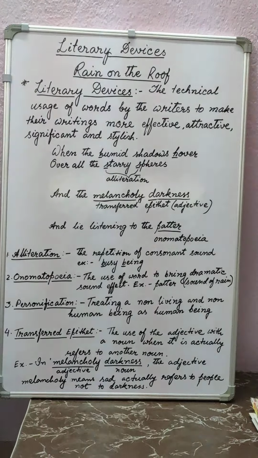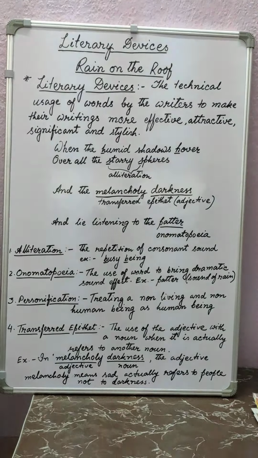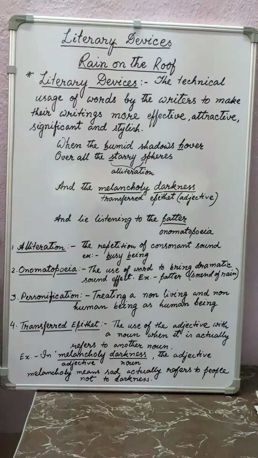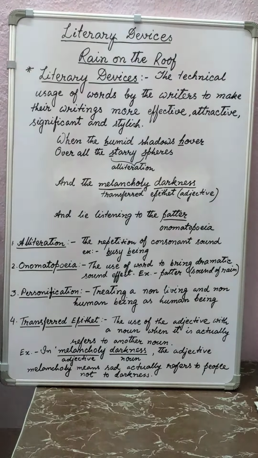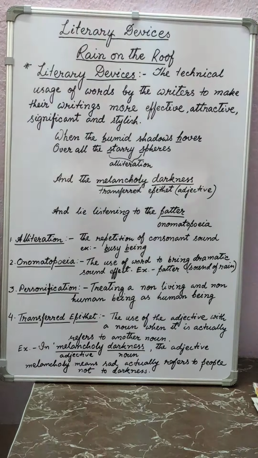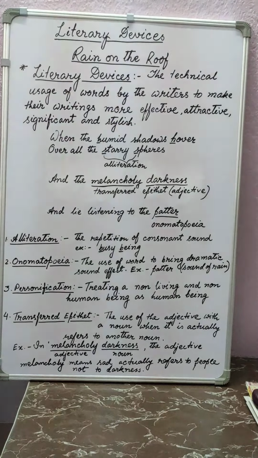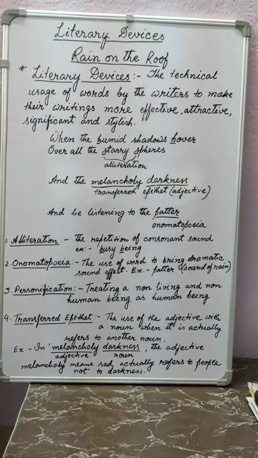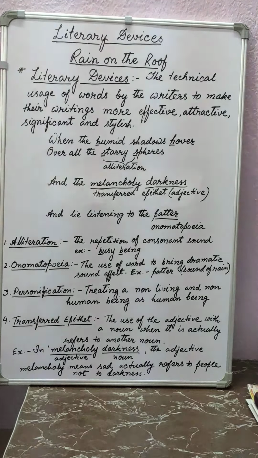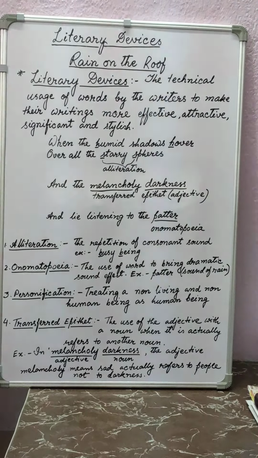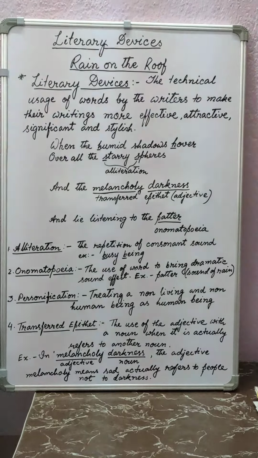Suppose in the poem, the first line you will get is "humid hover". Humid H and hover H, so these are consonant sounds. So this is your example of alliteration. And again you will get the line "over all the starry spheres". Starry S and spheres S, these are also consonant sounds. So this is also an example of alliteration.